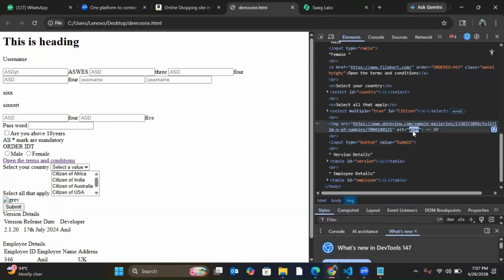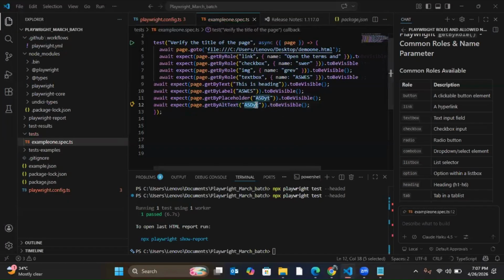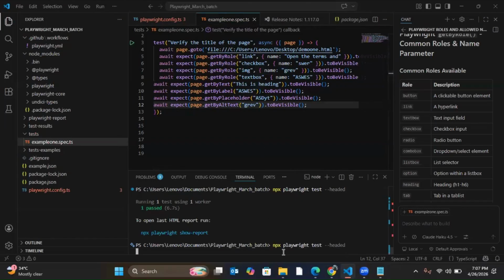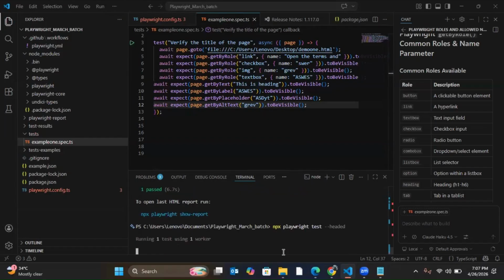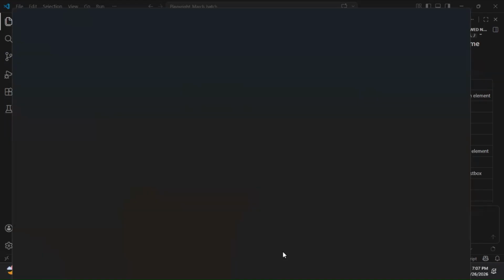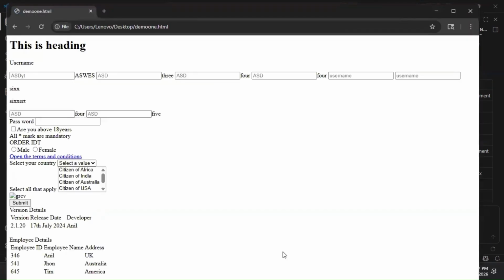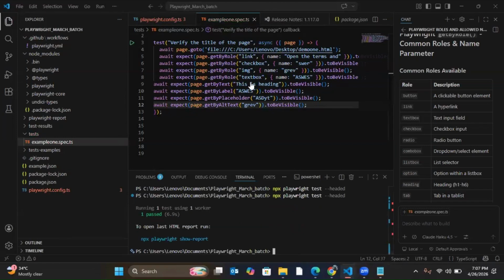Let's see, this one. Now run it. It passed. So if I have an alt attribute, you can use that in getByAltText.